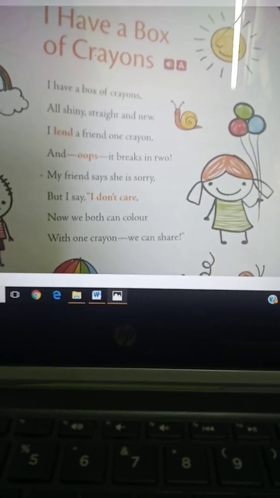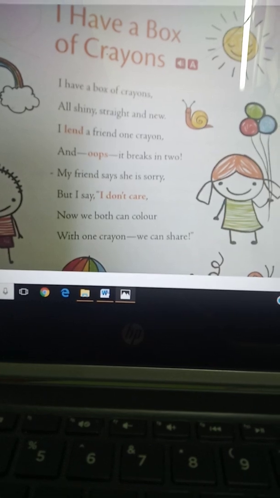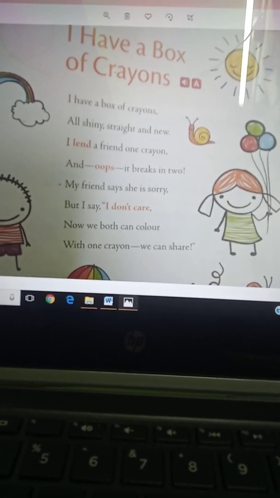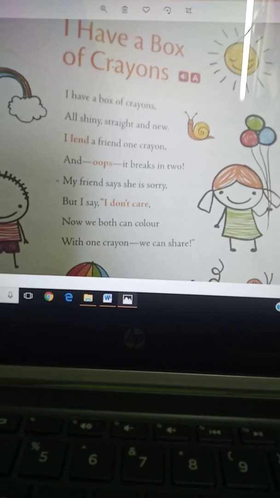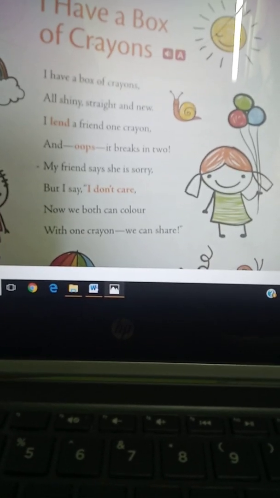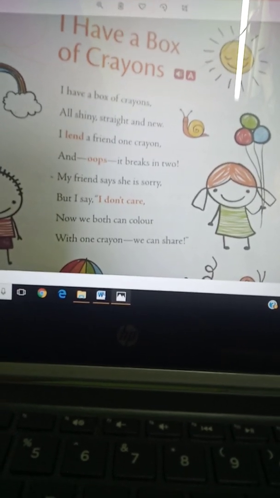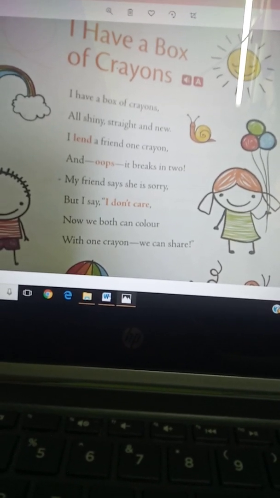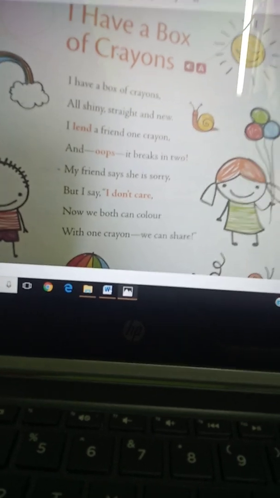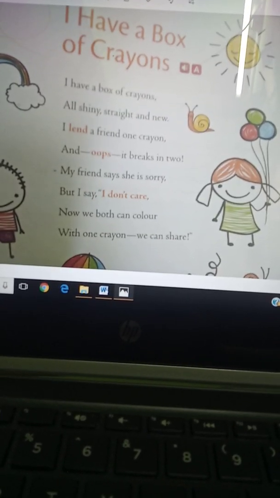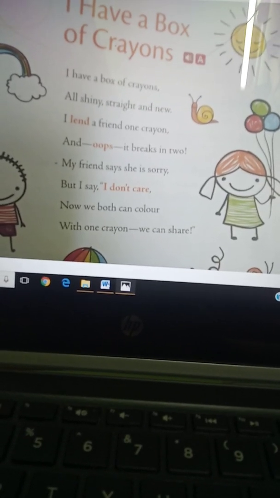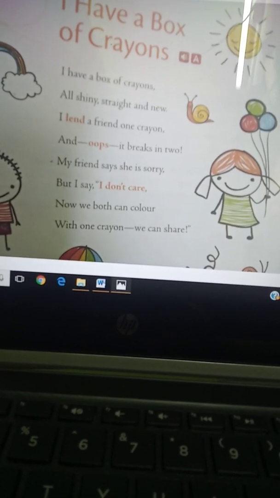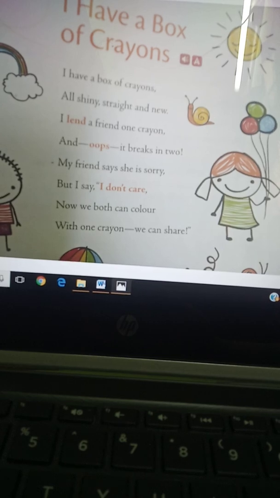I lend a friend one crayon. Lend means to give something to someone for a little while, for a very small period of time. And oops, it breaks in two. Then what happened? We say oops when we are sorry about a mistake. Then the speaker's friend has broken the crayon in two pieces.